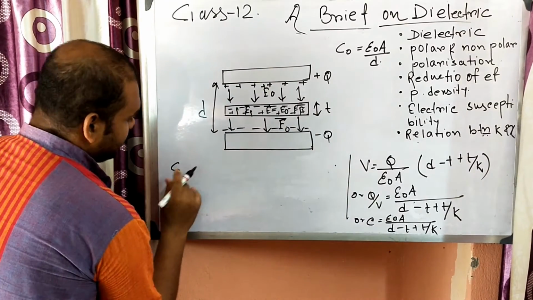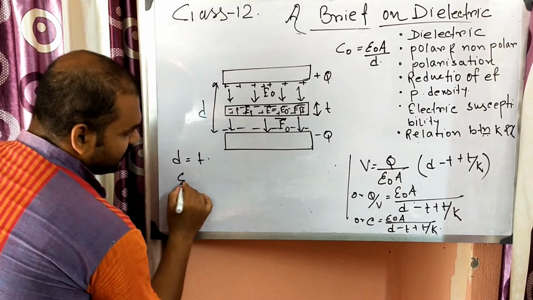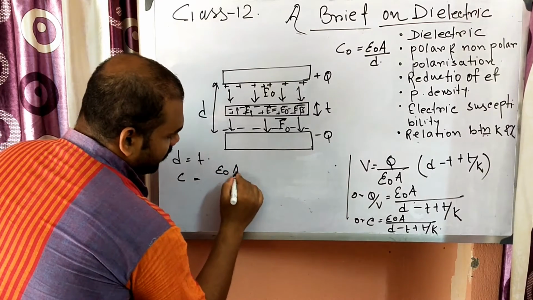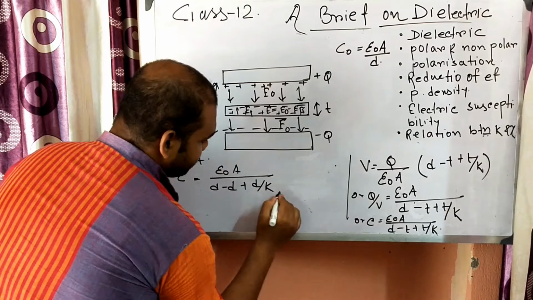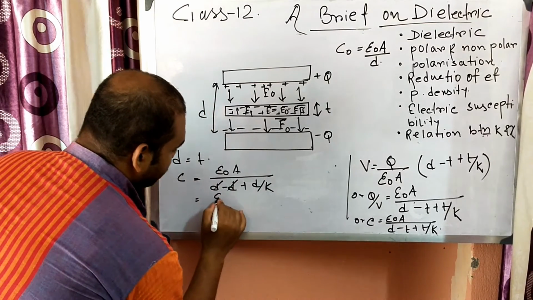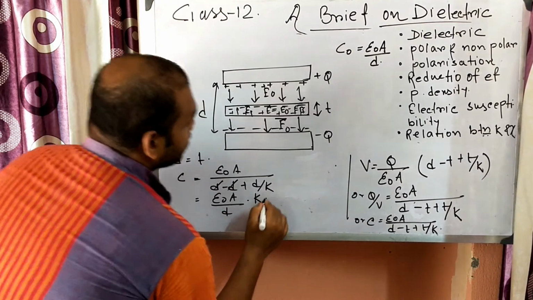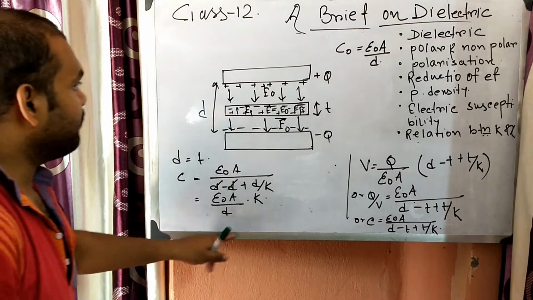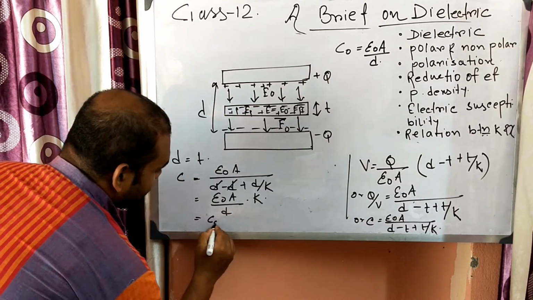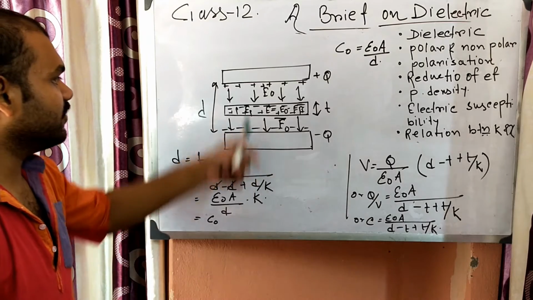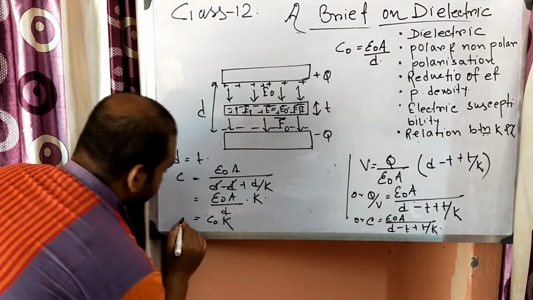T will be D, so C can be written as epsilon 0 A divided by D minus D plus D by K. D cancels out, or you can write epsilon 0 A by D into K. Now epsilon 0 A by D is the capacitance of the capacitor when it is filled with air. So C is K times that.